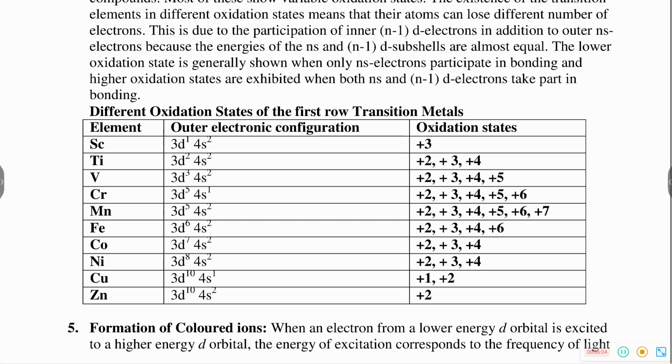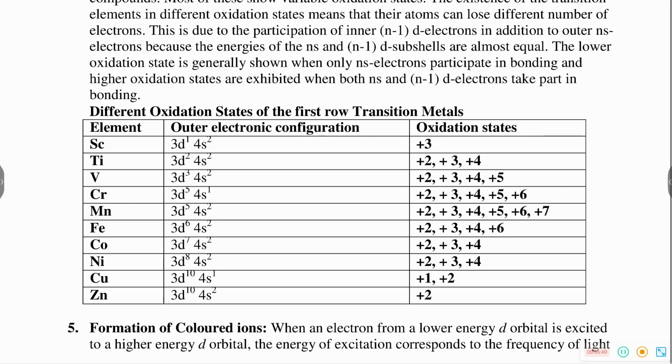Then at the other end, the oxidation state of zinc is +2. Zinc +2 means no d electrons are involved. Zinc +2 means d10 configuration, which is stable. The maximum oxidation states of reasonable stability correspond in value to the sum of s and d electrons up to manganese. Up to the middle of the series, the maximum oxidation state is the sum of s electrons and d electrons.